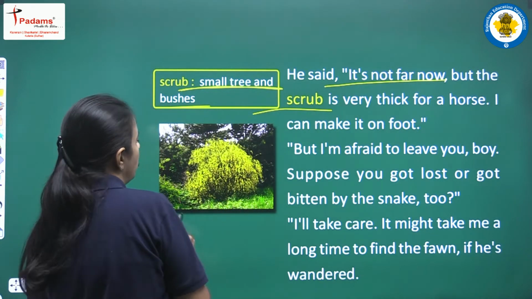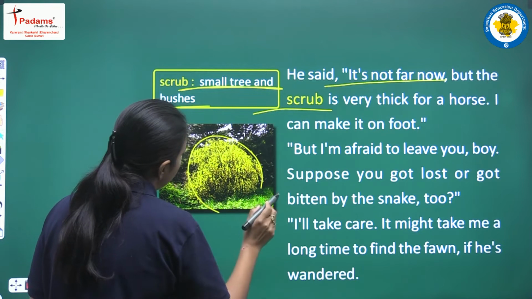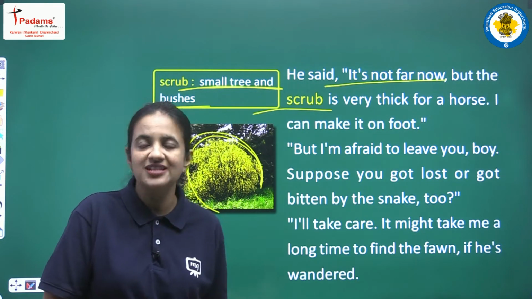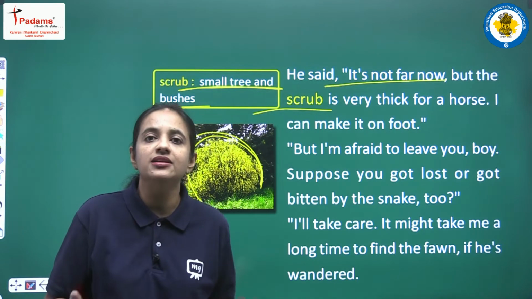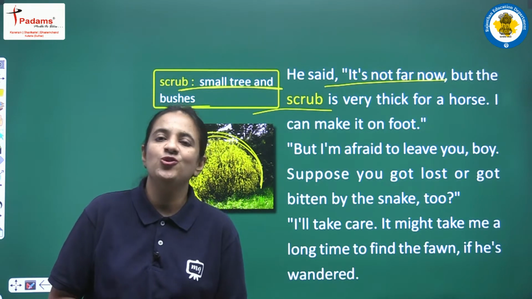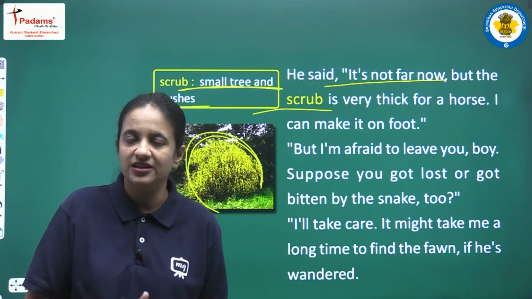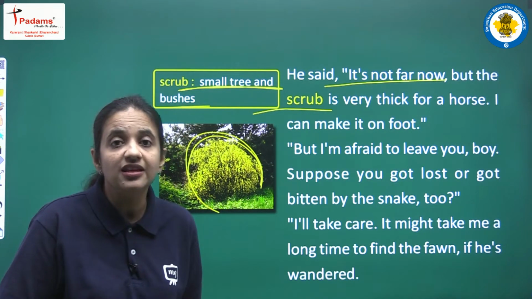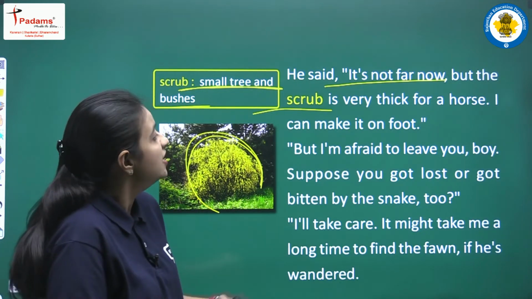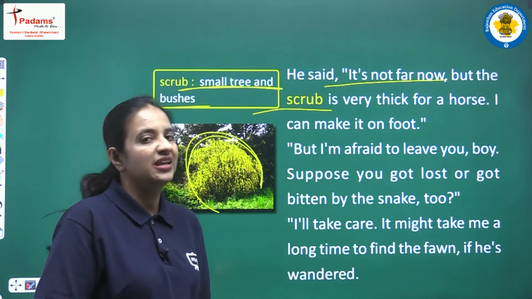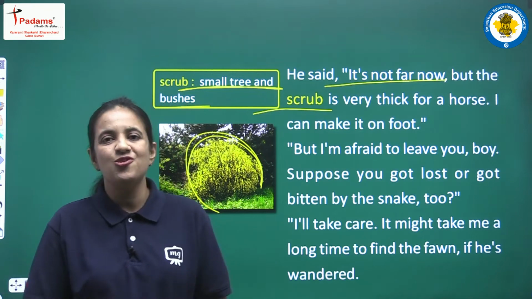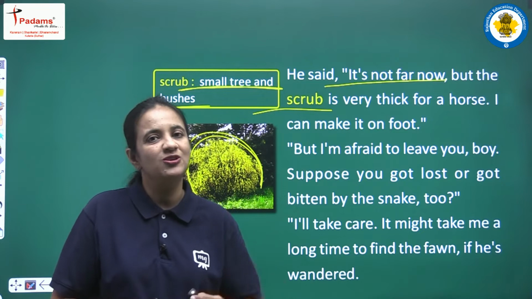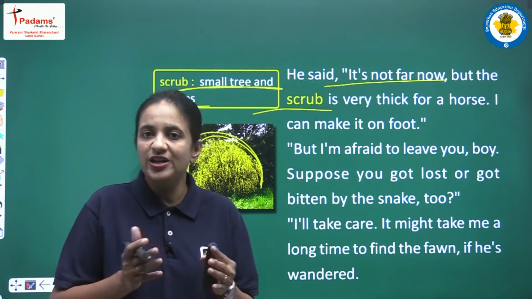Scrub means we can say small trees and bushes. Like in this picture you can see this group of small bushes and trees, they are known as scrubs. So yes, they are in the forest, and in the forest there are so many scrubs. So Jody is saying that the place is not far from here, and the scrub there is very thick, very dense for a horse. So finally he said that I can make it on foot. So he is saying that I will walk from here. So now you can go back with your horse, because this path is not at all suitable for the horse.